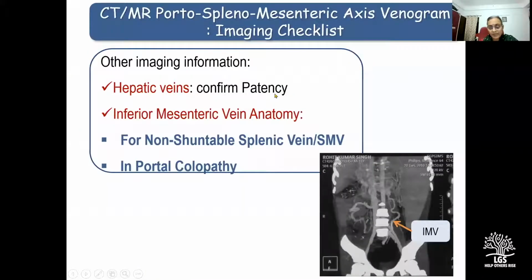We confirm the patency of all three hepatic veins. The patency of the inferior mesenteric vein assumes importance when the indication for surgery is portal colopathy because the shunt should decompress the IMV territory. And in exceptional situations like when both the splenic vein and the superior mesenteric vein are not available for a shunt, they are thrombosed, then an inferior mesenteric vein can also be used for a shunt in exceptional circumstances.